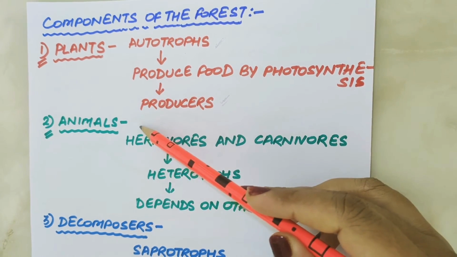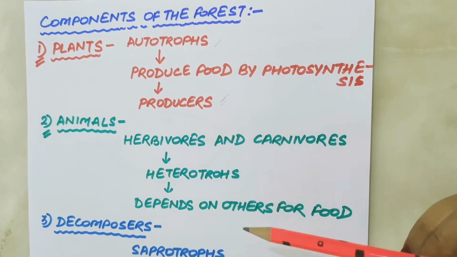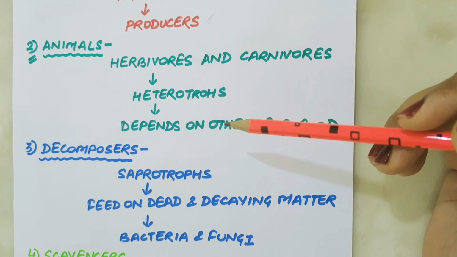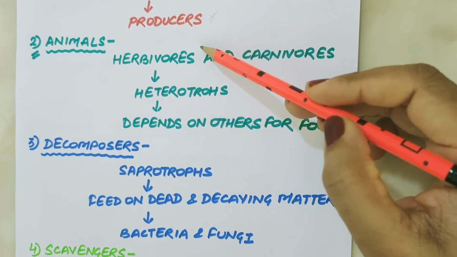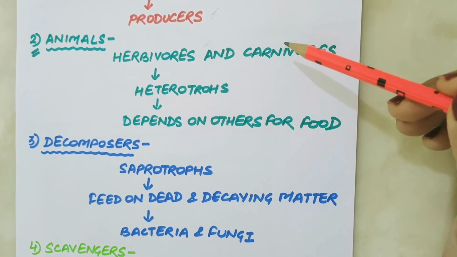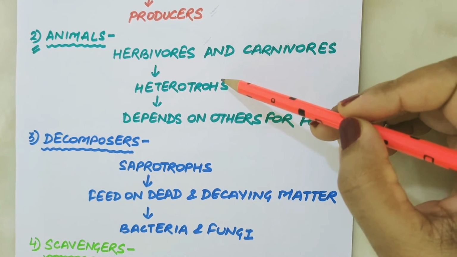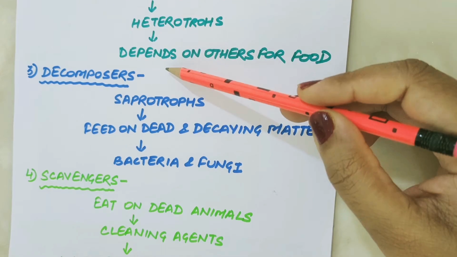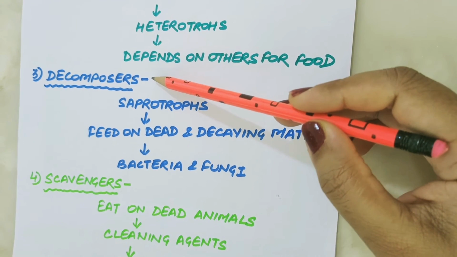Next is animals. Forests have many animals and they are called consumers. The animals which eat only plants and their parts are called herbivores, whereas flesh eating animals are called carnivores. All animals are called heterotrophs because they depend on others for their food. Next component are decomposers.